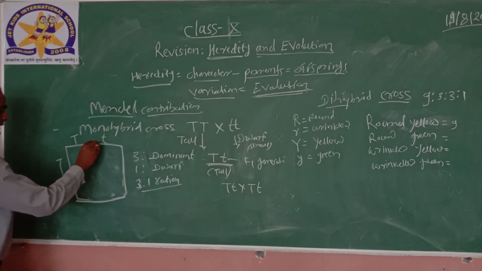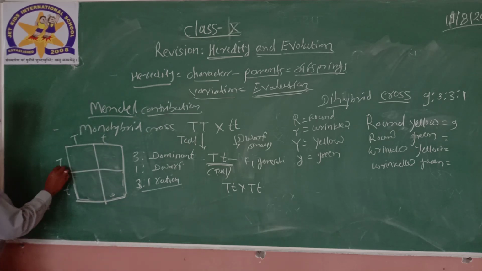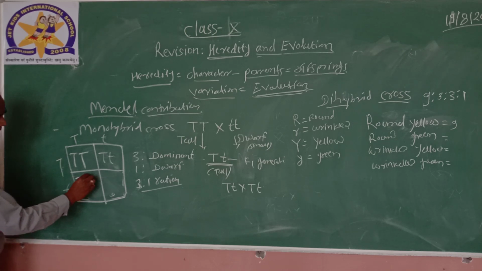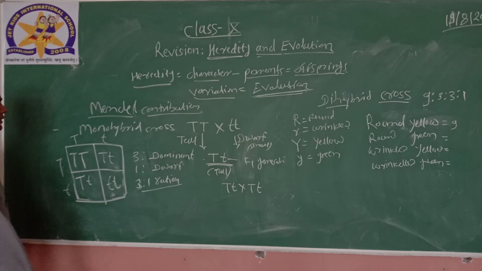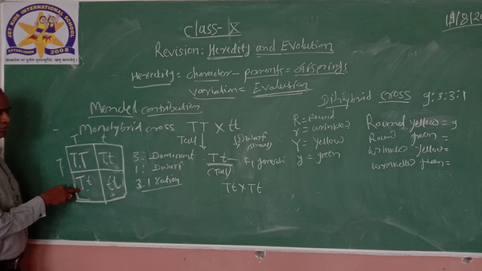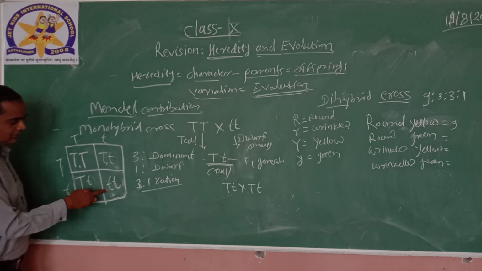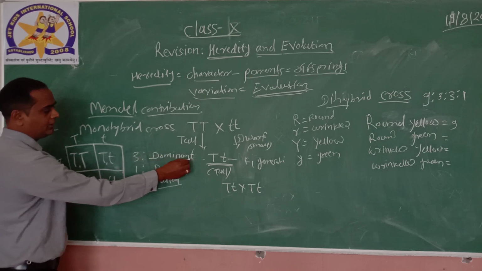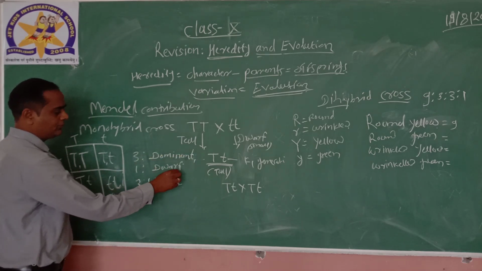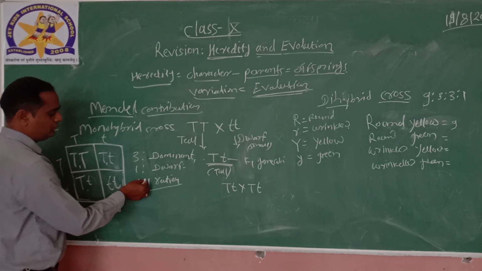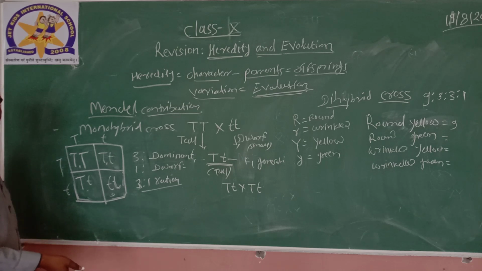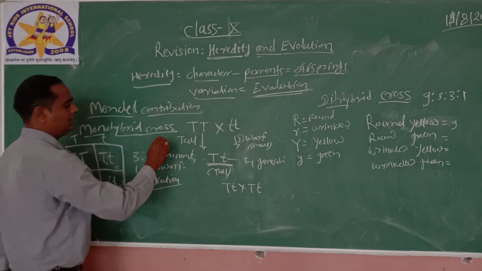After the F1 generation, he observed capital T capital T, capital T small t, capital T small t, and small t small t. Here, 1, 2, 3 show tall and the fourth shows dwarf. So 3 were dominant, that is tall, and 1 was dwarf, the recessive. That's why it is called a 3:1 ratio. It shows one contrasting character, that's why it is called a monohybrid cross.